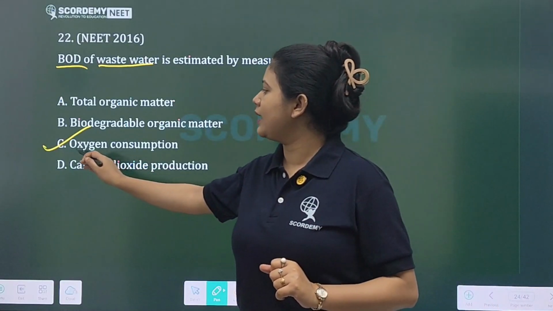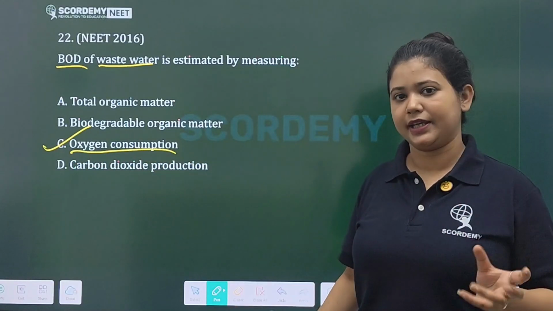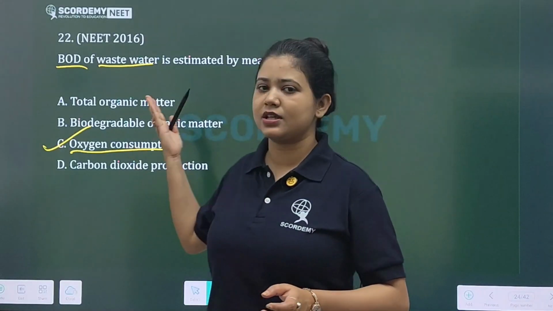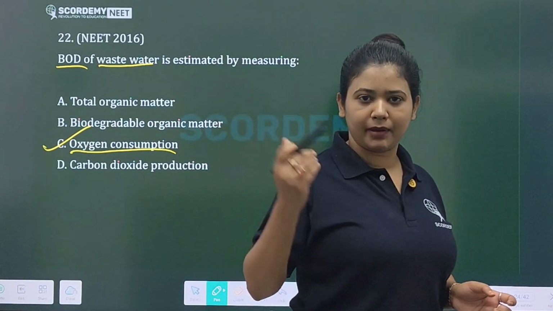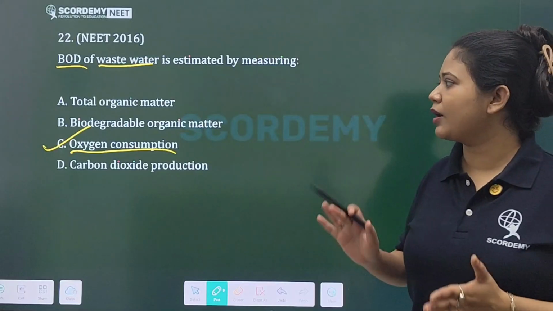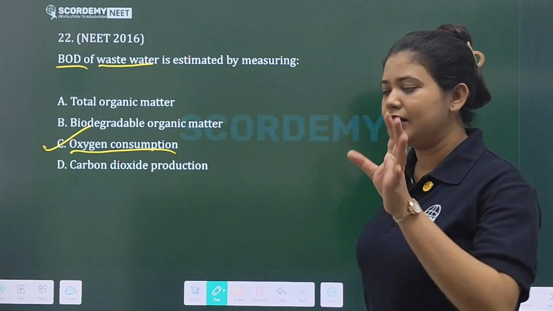So mainly we look at oxygen consumption by the organic matter, okay? More oxygen consumption means what? More amount of organic matter. Low oxygen consumption means what? Low amount of organic matter present in the water.